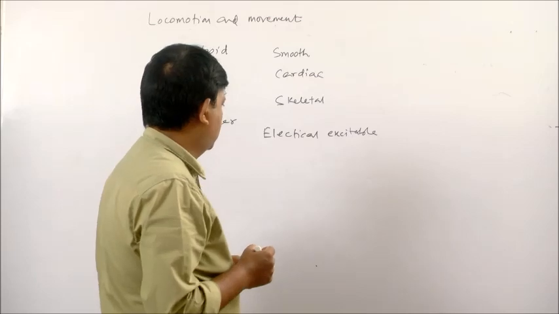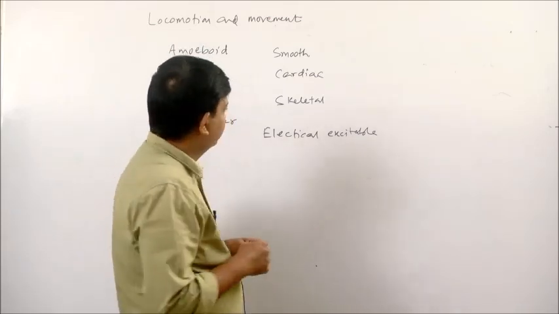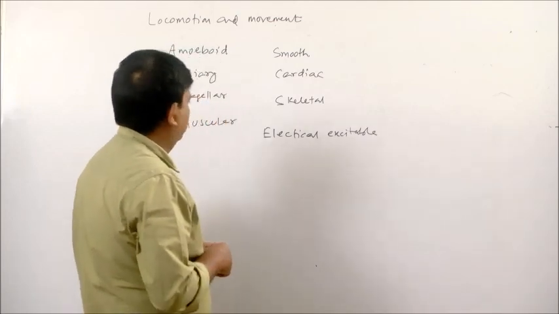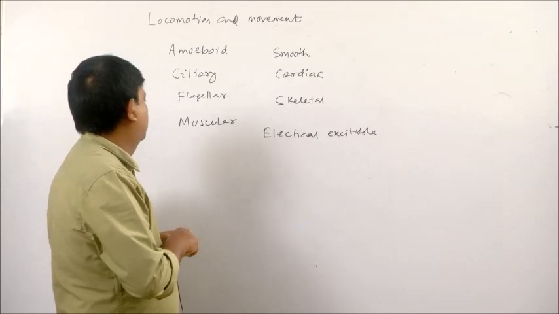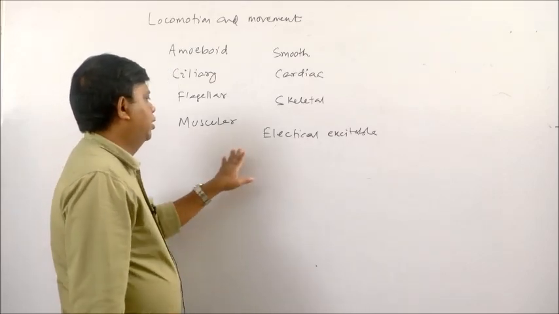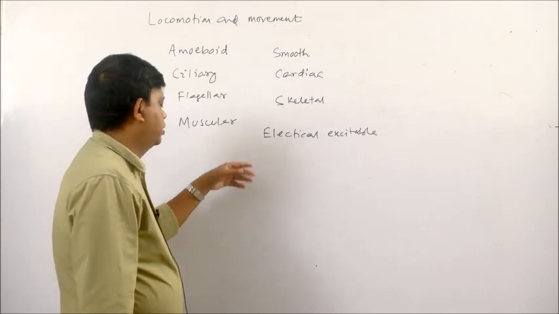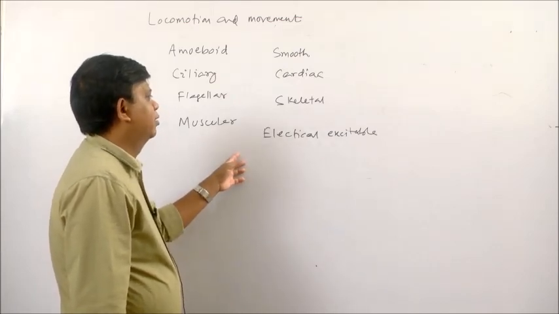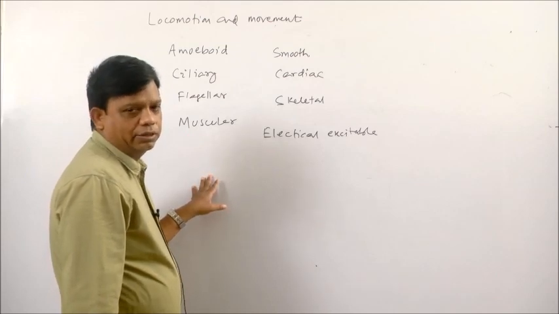The muscles are electrically excitable. They are electrically excitable means when a muscle is stimulated, it will generate an electric signal.